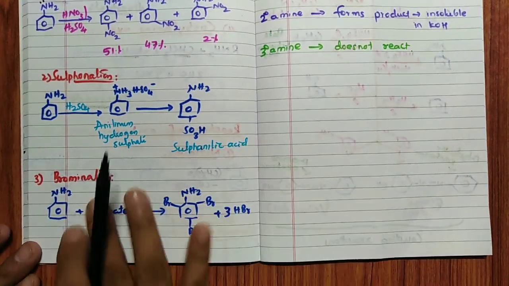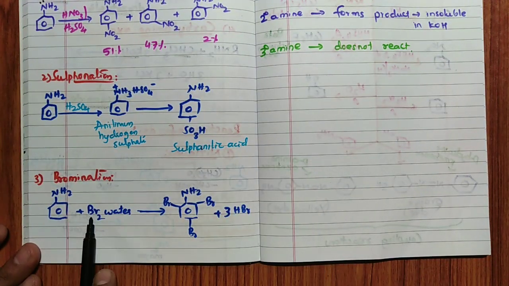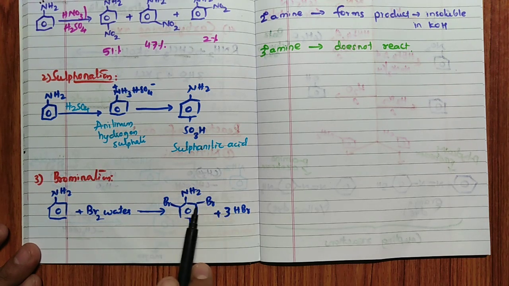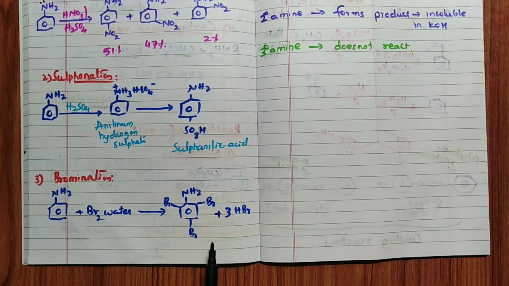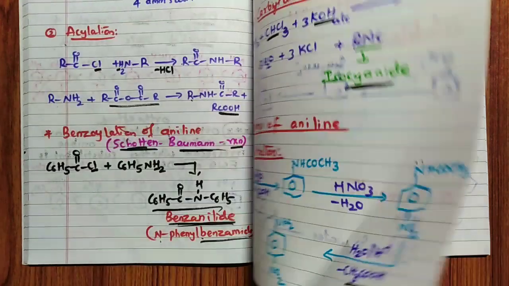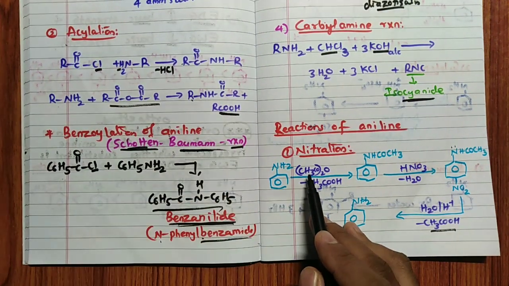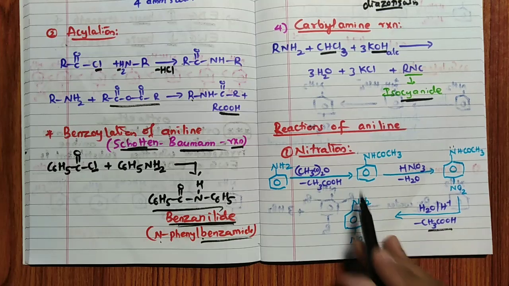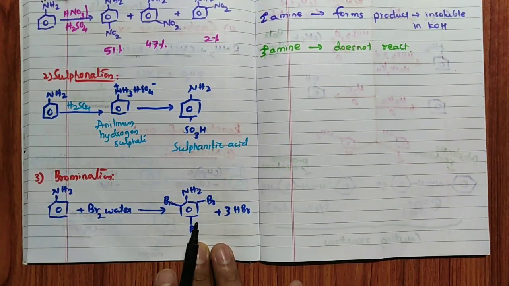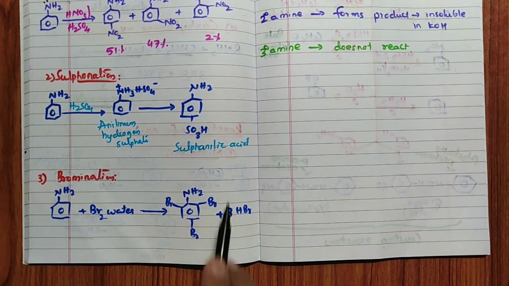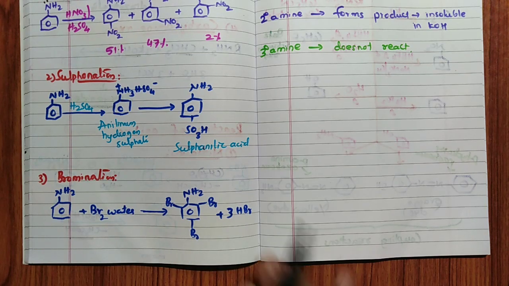Then bromination. Bromination with Br2 water on NH2 gives 2,4,6-tribromoaniline, a white precipitate. Once again, if you want only para-bromoaniline, you have to protect this NH2 group by using the same method. Protection of the NH2 group you have to do. You are going to get this product and para-bromoaniline as the major product. But if you use bromine water directly with aniline, you are going to get 2,4,6-tribromoaniline as the product.